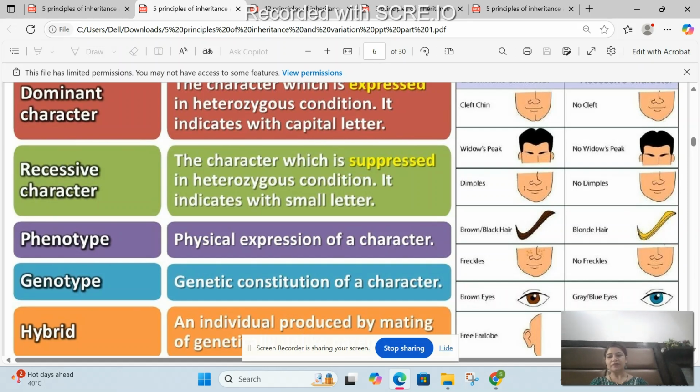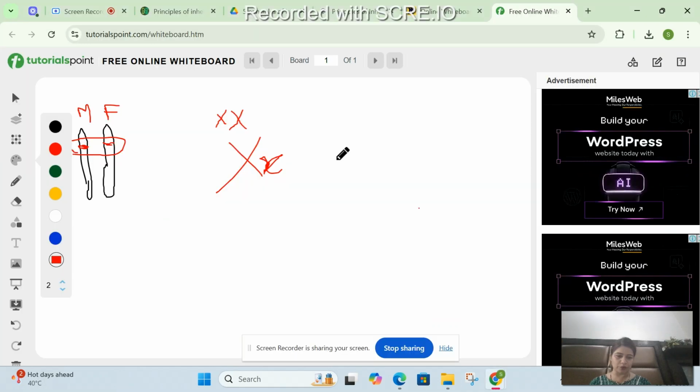Okay, then you have phenotype and genotype. Phenotype is what? Expression. Okay, so how you appear, what is your appearance, is your phenotype, physical appearance, right? And genotype is the genetic constitution. Okay, let me give you some examples. For example, hair color. If I talk of hair color or eye color, one might have blue eye color, one might have black eye color. Now, how does that matter? Okay, let me show that to you on the whiteboard.